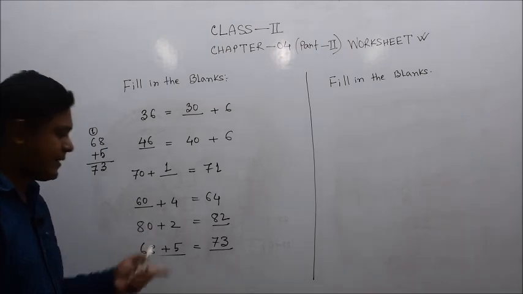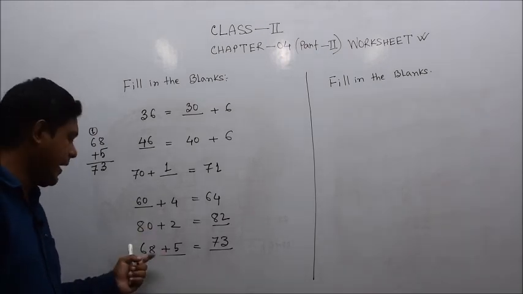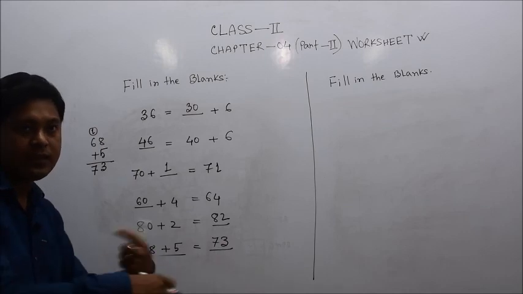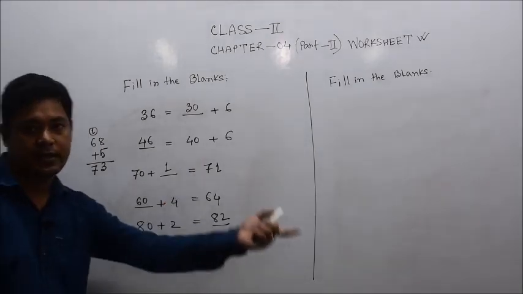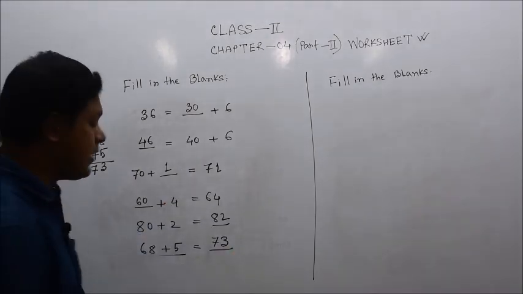68. That means 6 tens are already here, and 8 ones. 8 ones plus 5 ones. That means 8 plus 5, 13, and 60 plus 13, that is 73. We can do it orally.